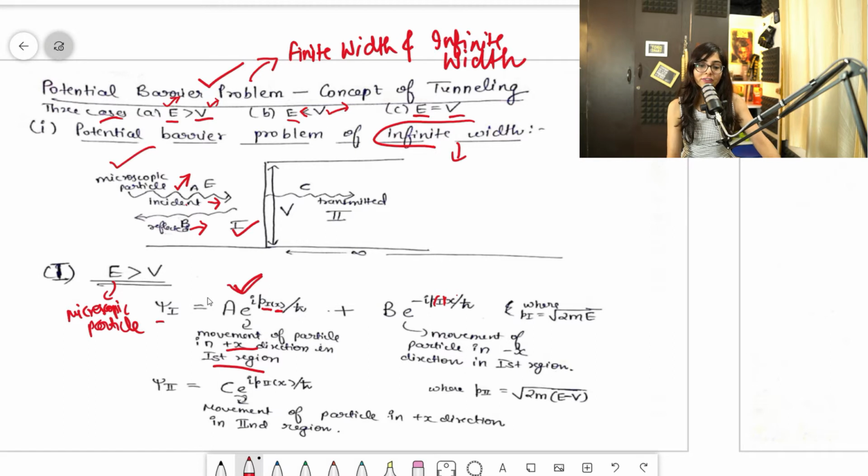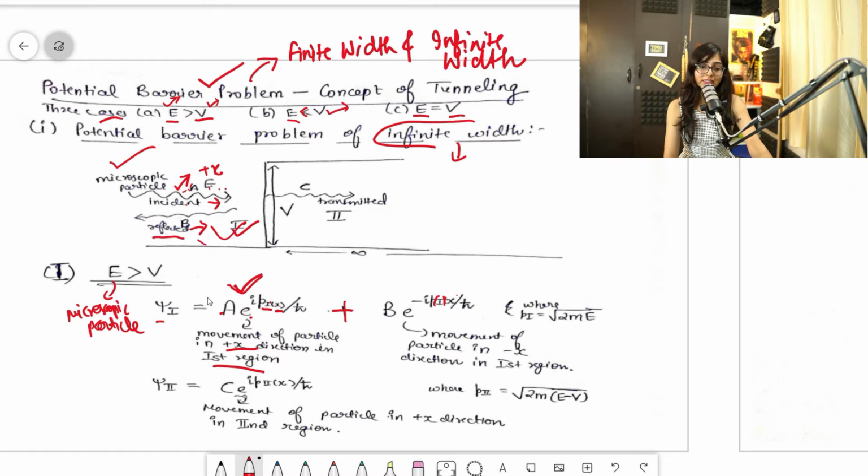Fine guys, if I want to define a movement for this particle in plus x direction in this region, that will be defined by this A e^(iP1x/ħ). Clear? So that will come by Schrodinger equation, guys. Fine. So now what will happen? We'll add another thing also, because there is one more possibility, that is reflectance.